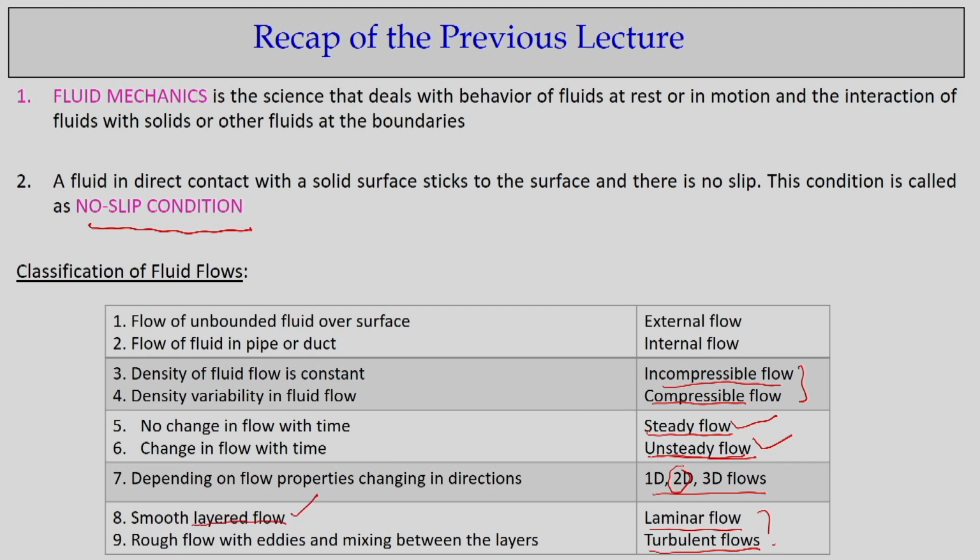When you come to turbulent flow, there is a lot of eddy formation, a lot of exchange between the layers of the fluid, and mixing. That is turbulent flow. We will discuss laminar and turbulent flow in more detail as we proceed in the lectures.